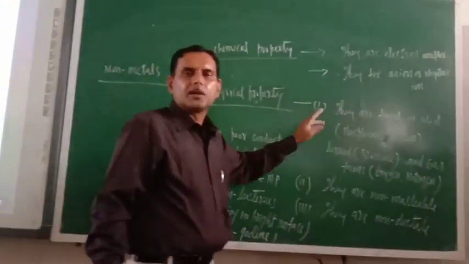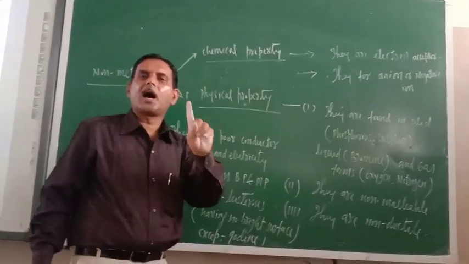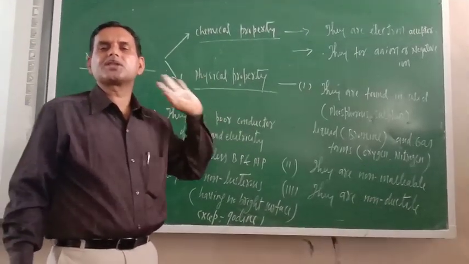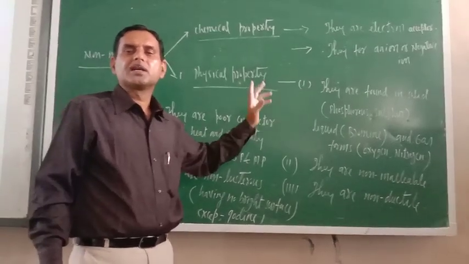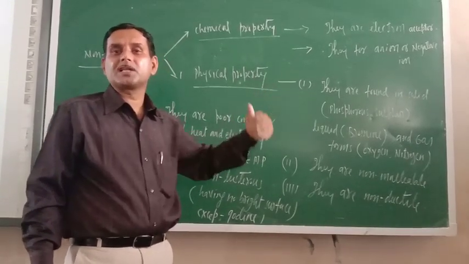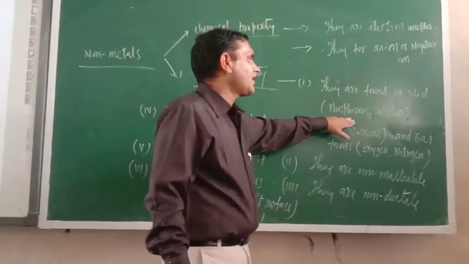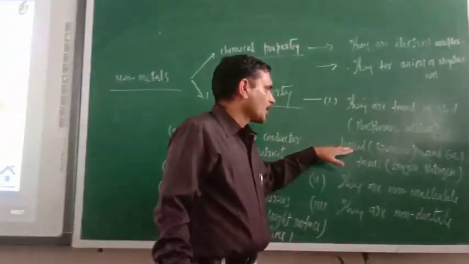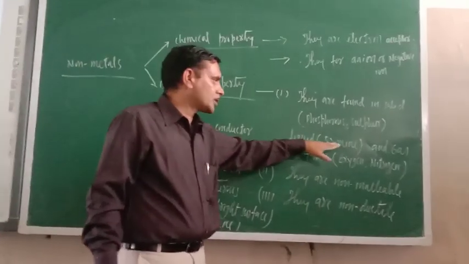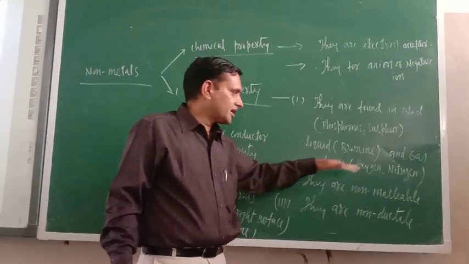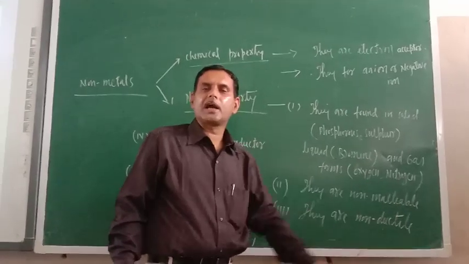Mostly metals are found in the solid state only, but non-metals are found in all three physical states: solid, liquid and gas. Solid non-metals are phosphorus and sulfur. In liquid form, mostly bromine is found, and in gas form, oxygen, nitrogen, chlorine.